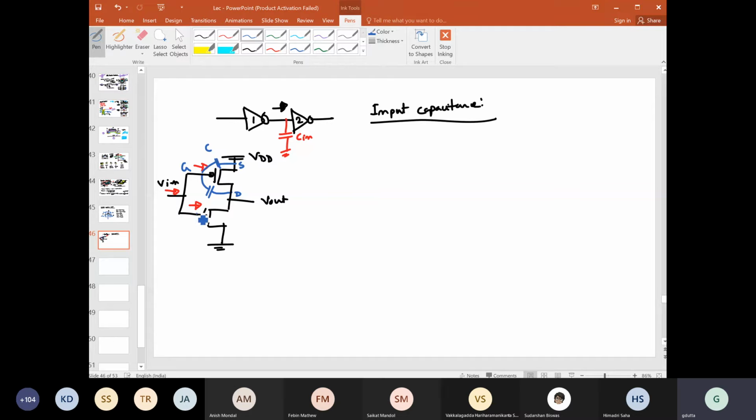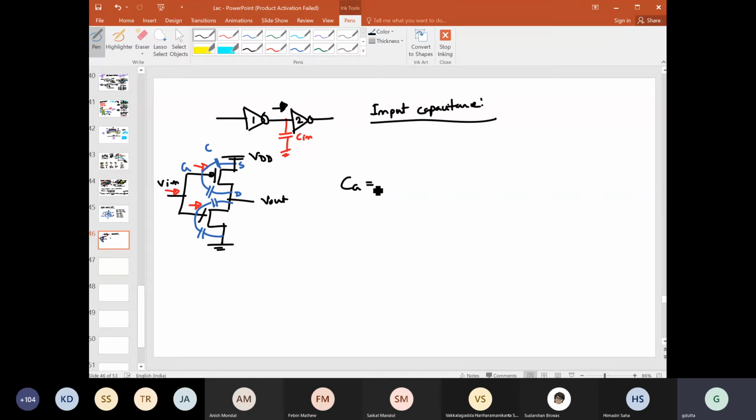Similarly, for the N channel, there will be overlap capacitances that you need to take care of. So if you simply add up all these capacitances, then we will get the CG, the total input capacitance.